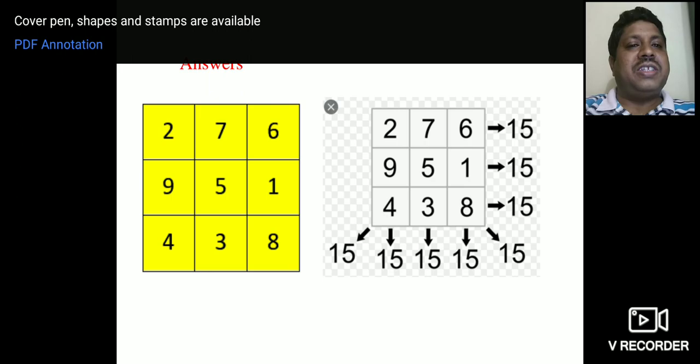Now I have rearranged the numbers: 276 951 438. Row wise, column wise: 294 753 618. Column wise, and then diagonally 654 258. See, when you add all the numbers column wise, row wise, and diagonally, you will get 15. This is one arrangement, children. There are many arrangements you can make, so try to make a different arrangement. You will get the answer. It's very easy, so you can do it.